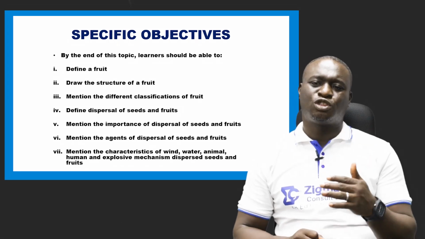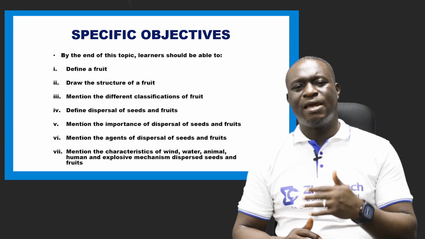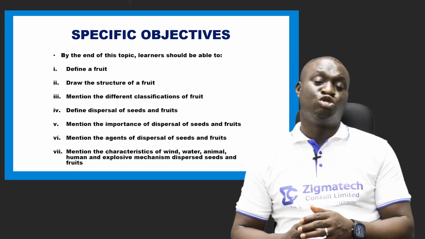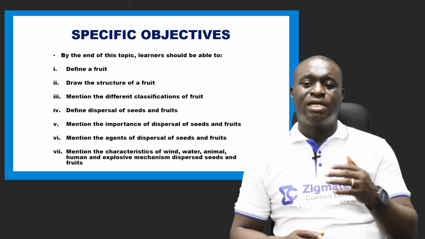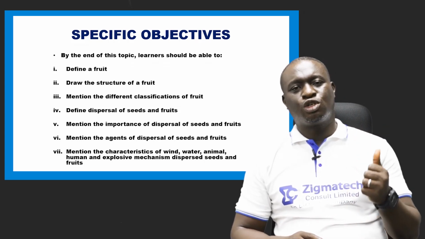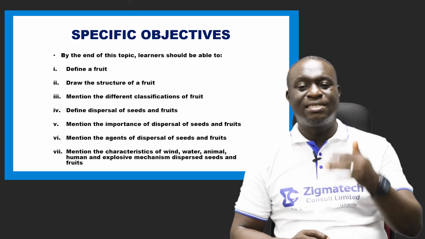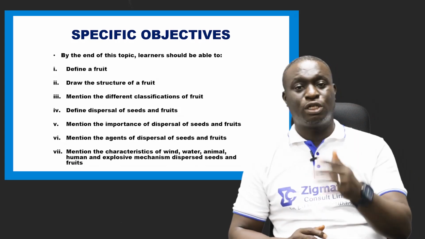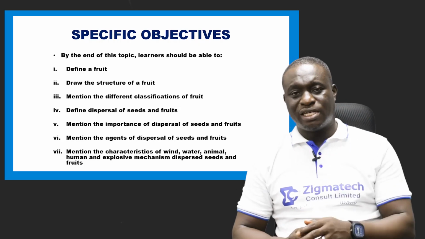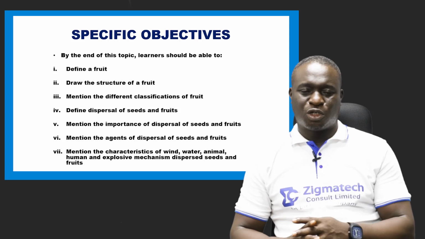Why is dispersal so important? You should be able to tell us some of the importance. And then finally, you should be able to mention the characteristics of wind, water, animal, human, and explosive mechanism dispersed seeds and fruits. We're going to be talking about all of this, but please be able to do something at the end of this particular class.